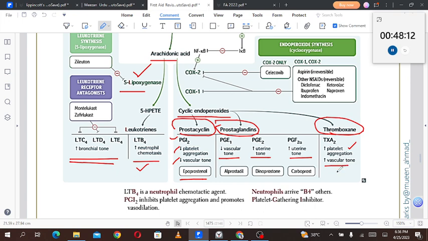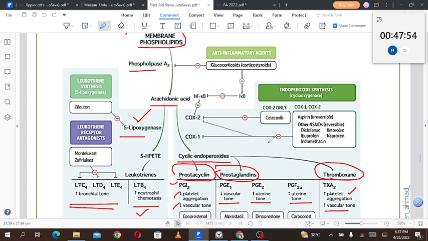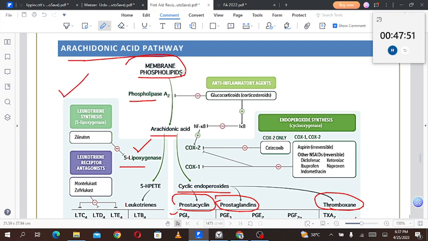So you can see the thromboxane A2 and PGI2, the thromboxanes and the prostacyclins, are arch enemies of each other. The prostacyclin decreases the platelet aggregation, thromboxane increases that. The prostacyclins decrease the vascular tone while the thromboxane increases that. So remember the difference. Now let's talk about the drugs. Firstly we'll go to the leukotriene pathway, the lipoxygenase pathway, then we'll come to the cyclooxygenase pathway. But before both of them, let's see the common pathway.